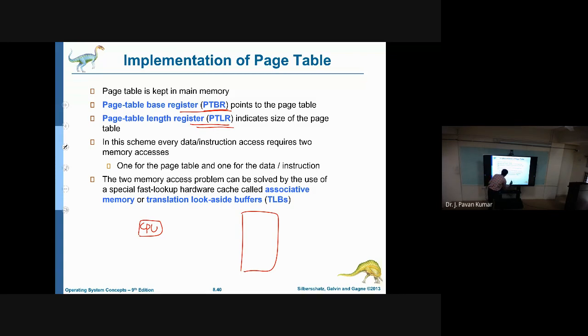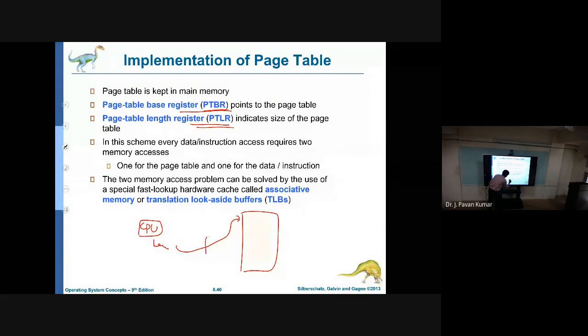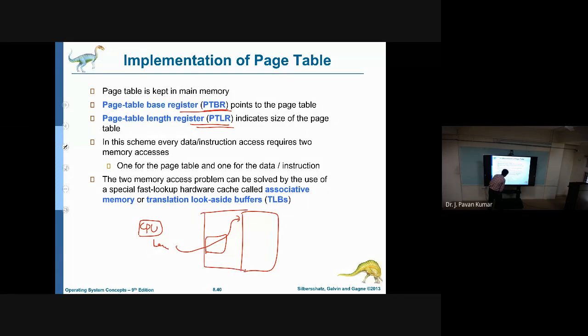Every time it will generate a logical address, then the corresponding physical address it has to translate. How does it translate a logical address to a physical address? It has to contact the page table, then only it can translate into a physical address, isn't it? So where will this page table reside? Page table will also reside in main memory only.